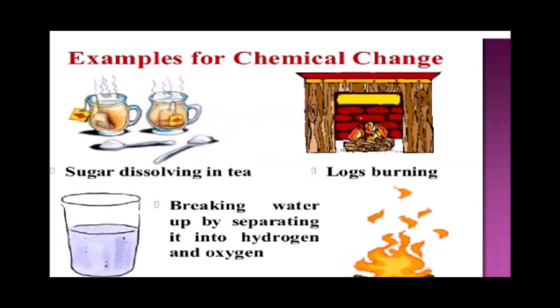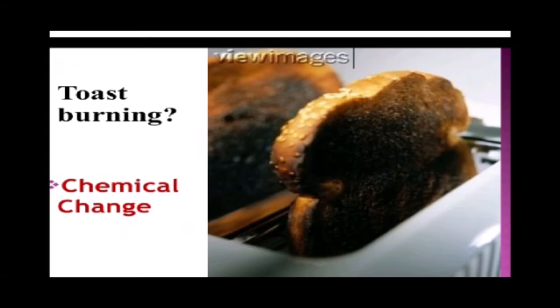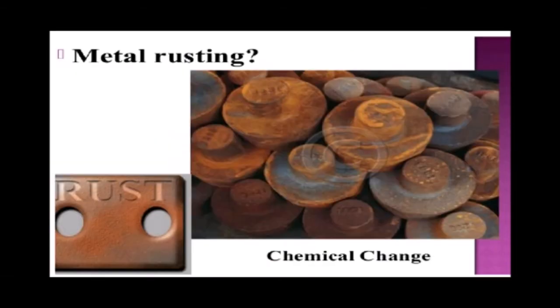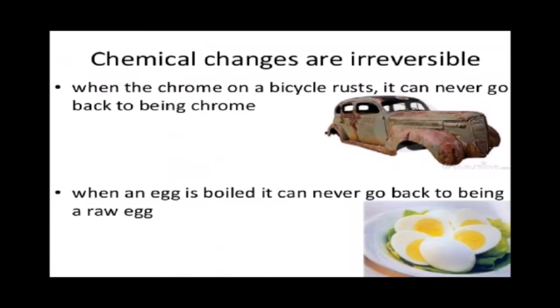Sugar dissolving in tea, logs burning, breaking water up by separating it into hydrogen and oxygen, toast burning, rocket fuel burning, metal rusting. When the chrome on a bicycle rusts, it can never go back to being chrome. What is chrome? The paint which is used. When an egg is boiled, it can never go back to being a raw egg.